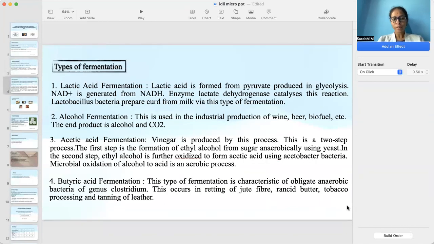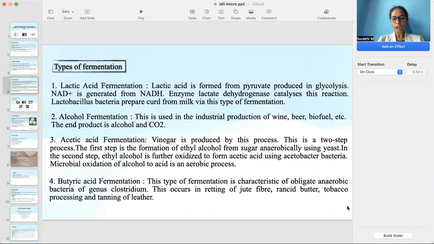There are four types of fermentations, namely lactic acid fermentation, alcohol fermentation, acetic acid fermentation, and butyric acid fermentation. In lactic acid fermentation, lactic acid is formed from pyruvate produced in glycolysis. In alcohol fermentation, it is used in industry to produce wine, beer, biofuel, etc. The end products here are alcohol and carbon dioxide.